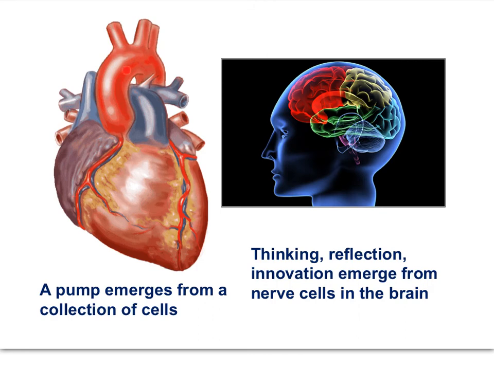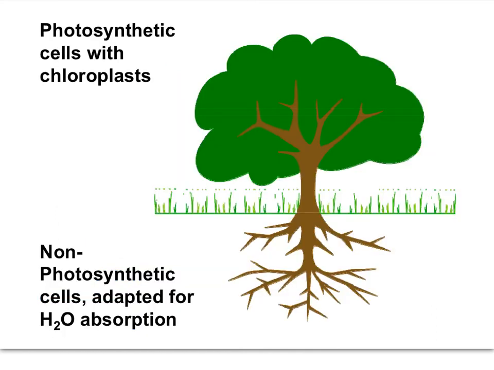The heart is a pump, nothing more than a pump, but the heart is composed of cells, and the pump emerges from the collection of cells, each one of which alone could not pump the blood of an animal. Thinking and reflection emerges from a collection of nerve cells. A tree, as an individual organism, successful in its environment, emerges from a collection of cells, some of which are not photosynthetic and some of which are. The non-photosynthetic cells absorb water and nutrients from the soil, while the photosynthetic cells absorb carbon dioxide from the air.